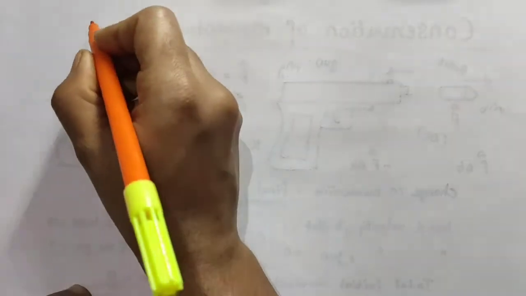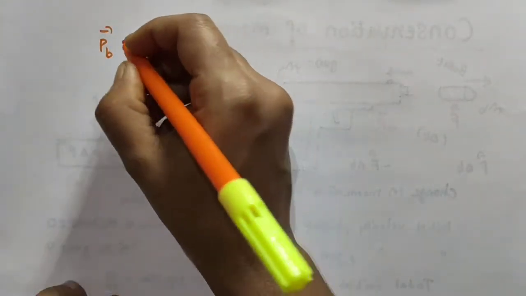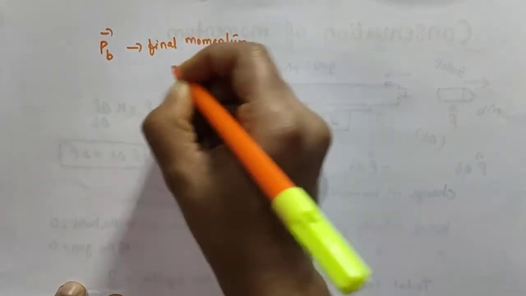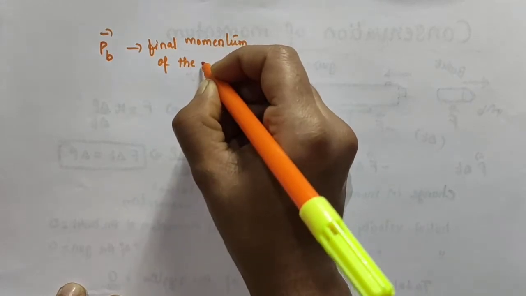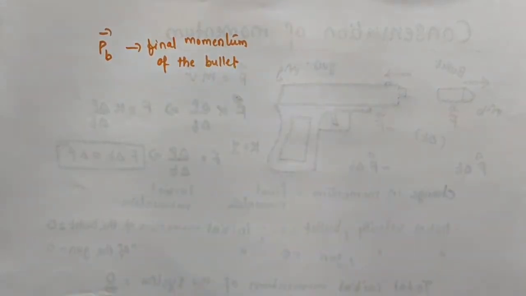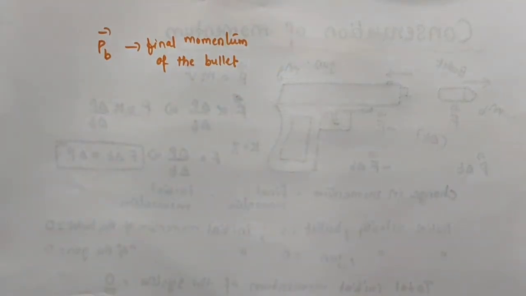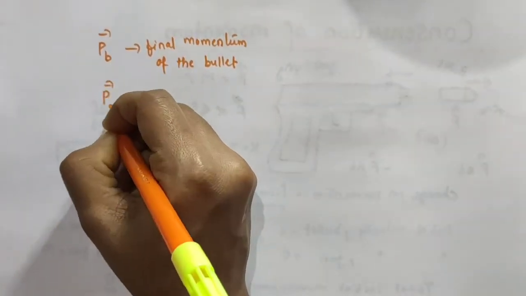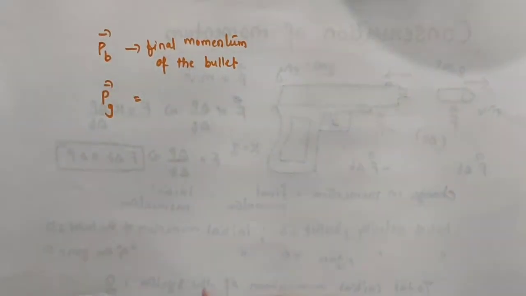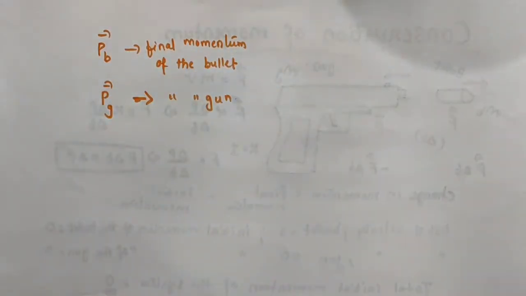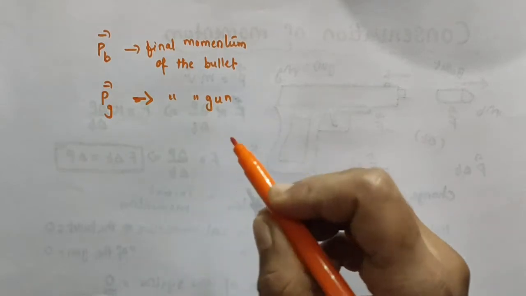Now, let vector P suffix B be the final momentum of the bullet, that is, the momentum of the bullet after firing. Let vector P suffix G be the final momentum of the gun. So, vector P_B is the final momentum of the bullet and vector P_G is the final momentum of the gun.